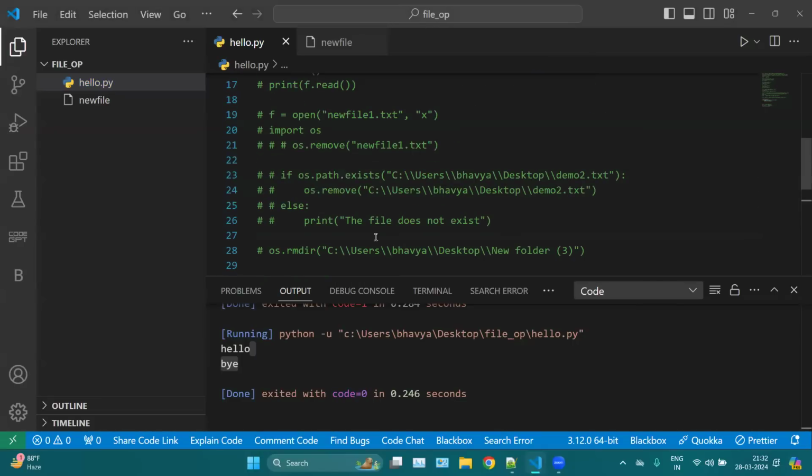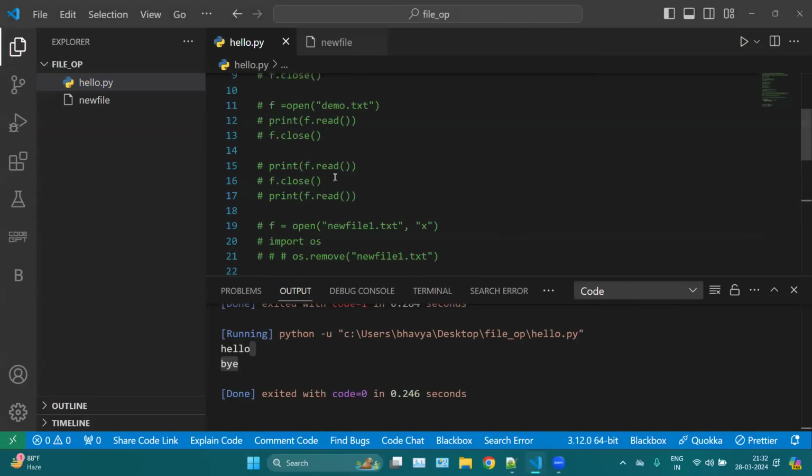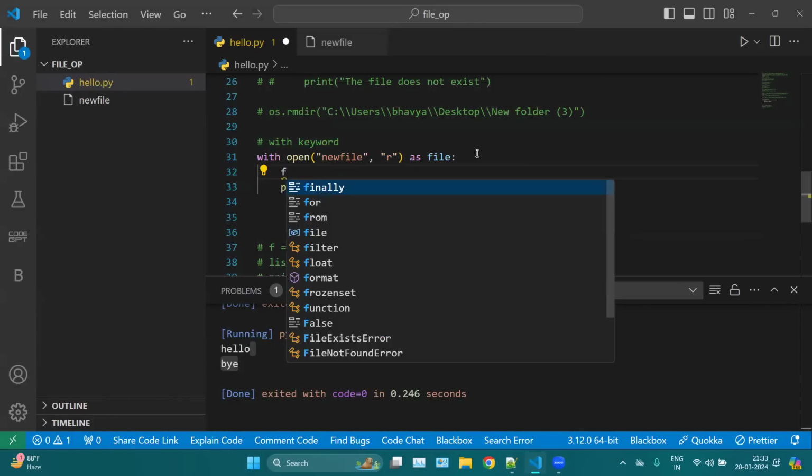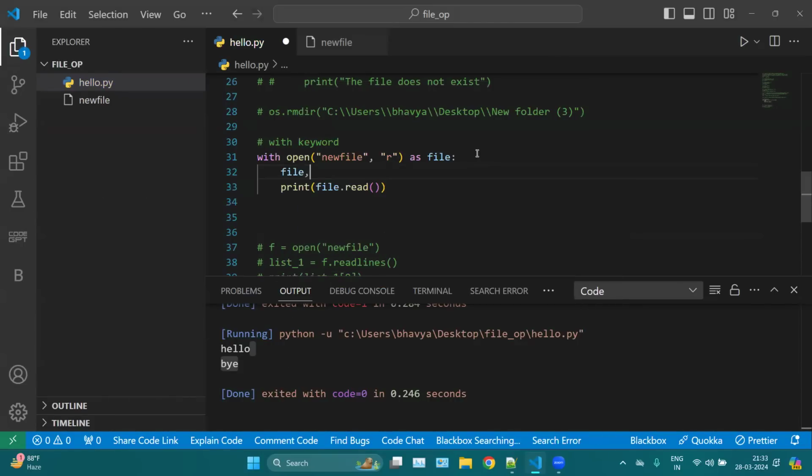So while using the with keyword, you can save your one line, which is f.close, every time you want to write or perform anything. Same as here, you can write anything in the lines. Like here, you can do file dot write, and let's say here you can mention hello again, and here you can just change to append if you want to append.